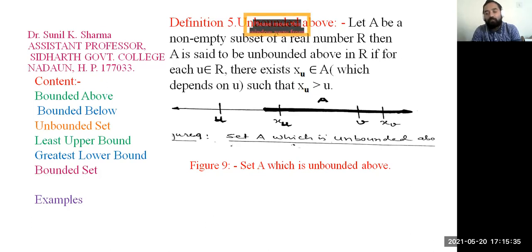So we are not able to find any upper bound of this set A. When we are not able to find any upper bound of a non-empty set A, then we can say that the set is unbounded above. You can see in this picture that we are not able to find an upper bound of this non-empty set.